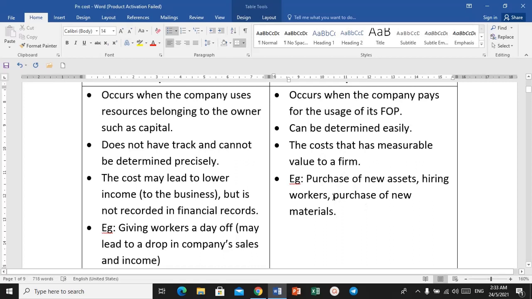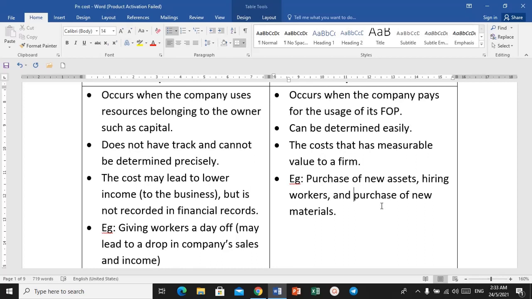And another example is when a company purchases new materials. Okay, apabila perniagaan membeli peralatan baru, and that material is used in the production activities, so it is considered as an input, so it is also an explicit cost.